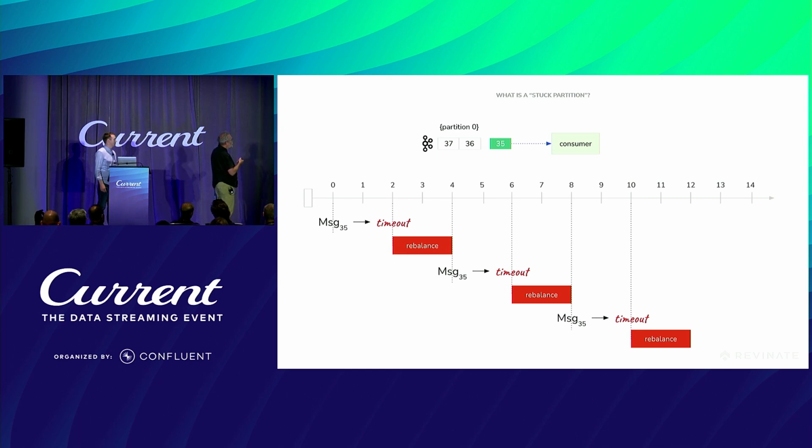At time 2, we hit a polling timeout. It took a long time, so that triggers a rebalance. At time 4, a consumer is going to resume or start processing message 35 again because it was never acknowledged. Again, at time 6, we hit a timeout, which triggers a rebalance. Another consumer starts, and so on and so forth. The net result is obviously that 35 is never acknowledged. Messages at 36 and 37 are never processed. Anything at 38, 39, they're all stuck.